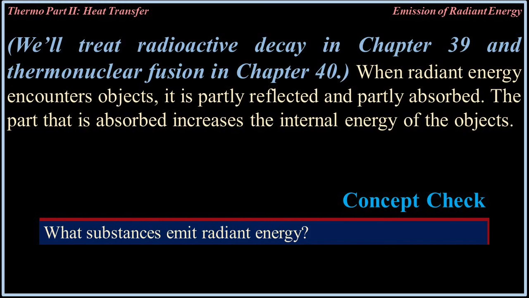When radiant energy encounters objects, it is partly reflected and partly absorbed. The part that is absorbed increases the internal energy of the objects. What substances emit radiant energy?